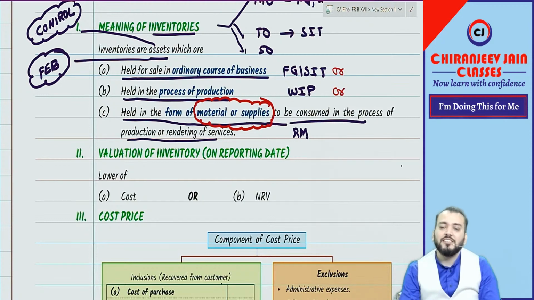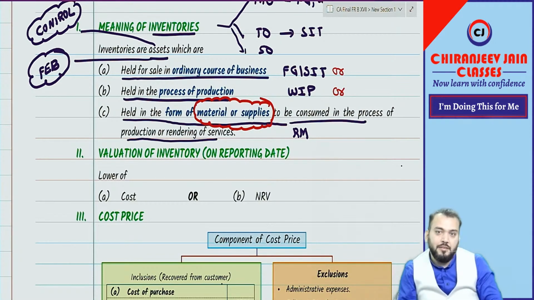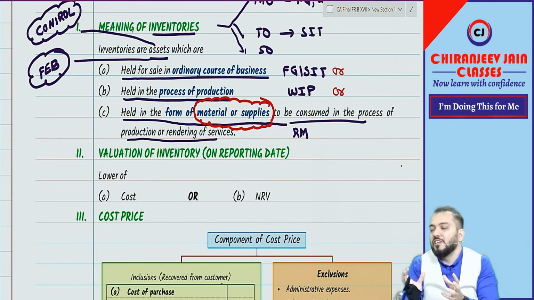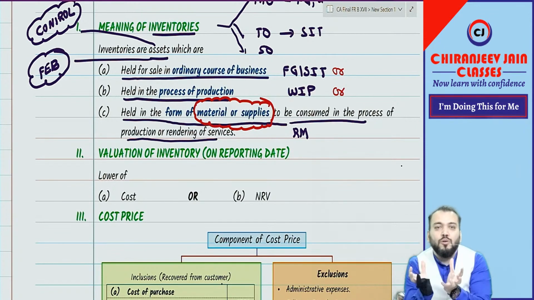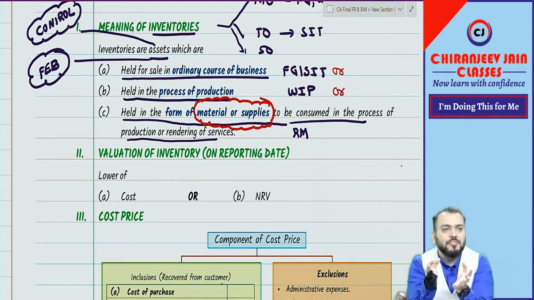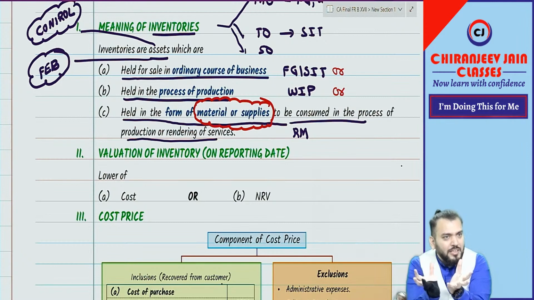Now the question arises whether indirect material is inventory. Suppose we are using coal to generate fire for production activities. So coal is consumed in the production process.